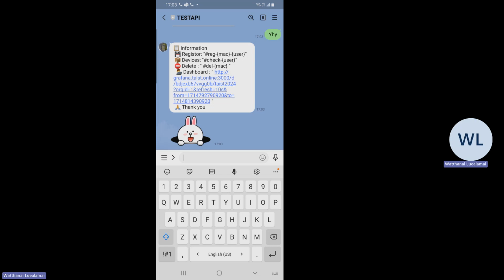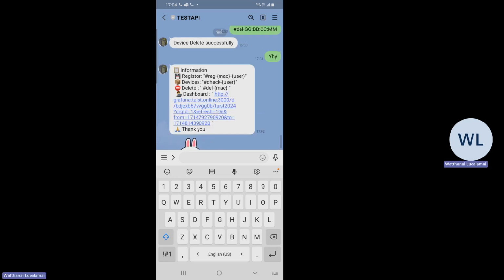First, it can register your device. The second is to check which devices you have already registered under your name. And finally, delete a device that you don't want to use. Okay.